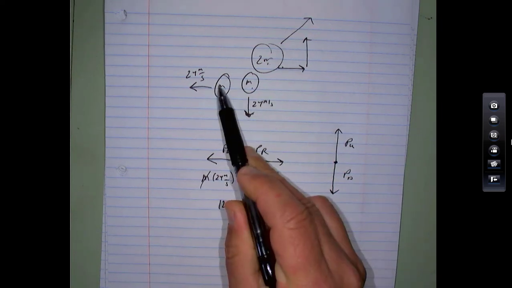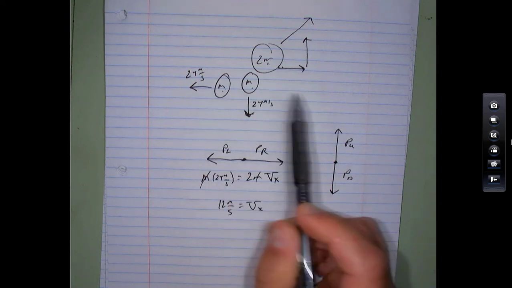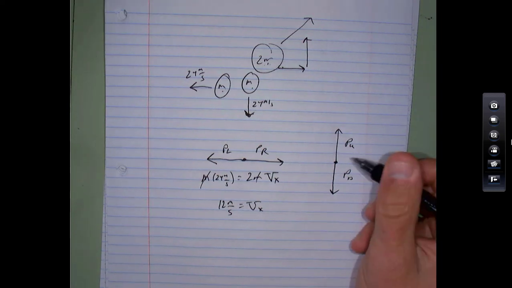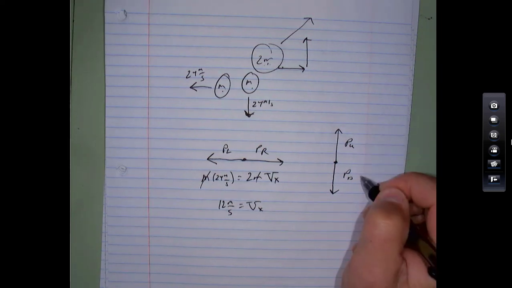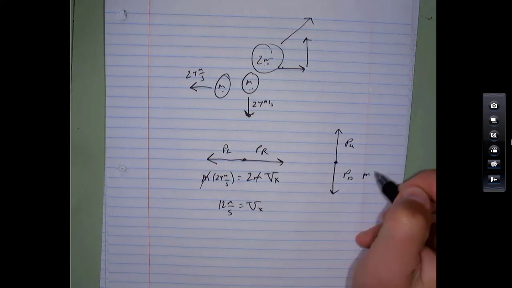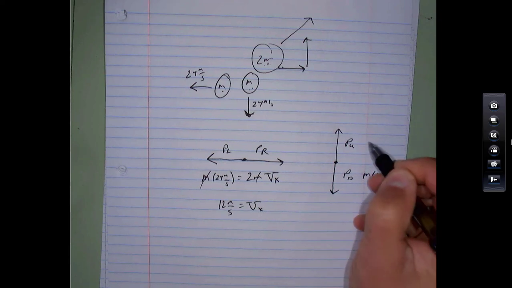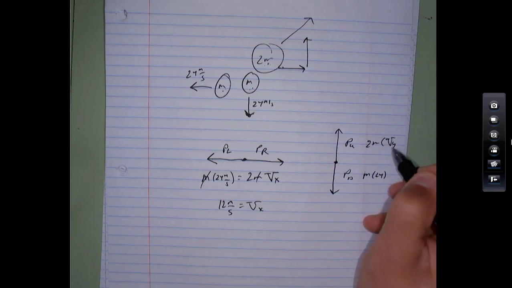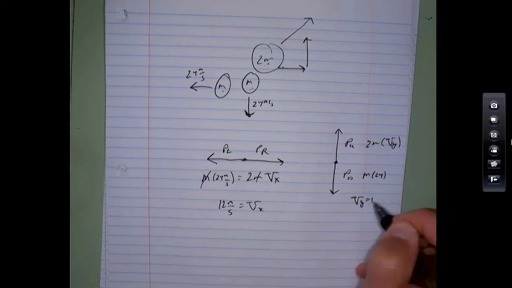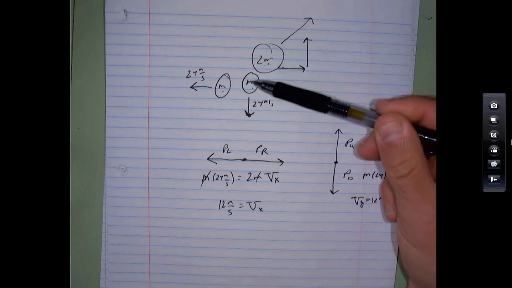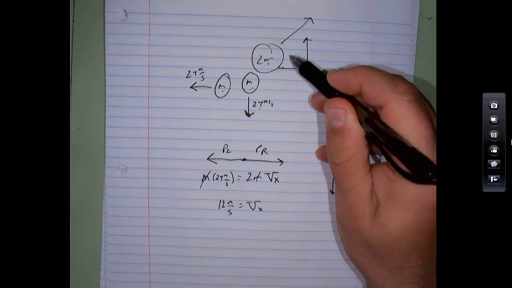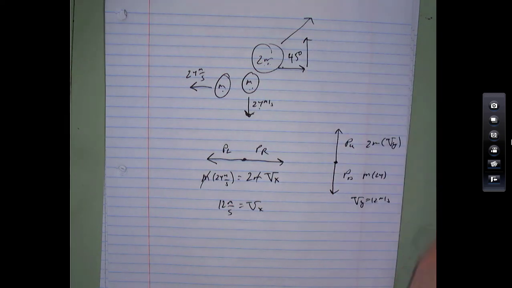That makes sense, right? I mean, you've got 24 meters per second contained in one mass going that way. You'll have 12 meters per second contained in twice the mass going this way. And you could do the same thing up and down. So down you have, the only one is this one, m times 24 meters per second. This is 2m times Vy. So set those equal to each other, you'll see the same thing. Vy turns out to be 12. And then that makes sense too. M times 24 is the same thing as 2m times 12. And then this has to be 45 degrees, right, for that to happen.